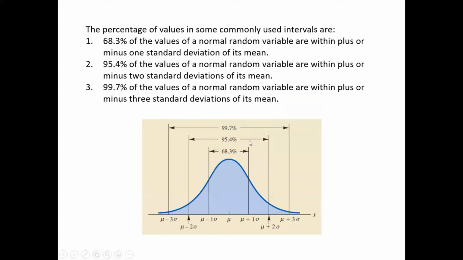This is the empirical rule which we have already discussed: one standard deviation covers 68.3% of data, two standard deviations cover 95.4%, and 3 standard deviations cover 99.7% of data.